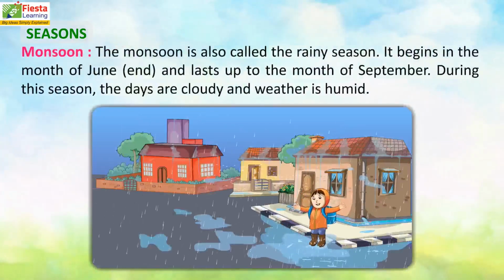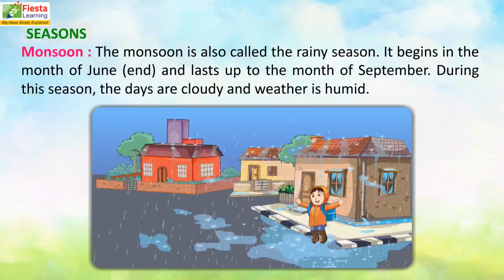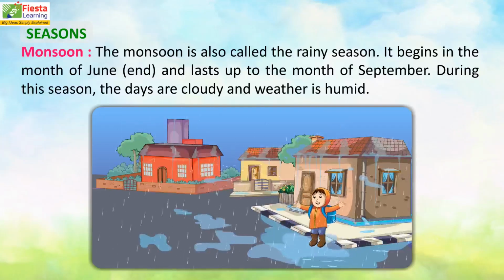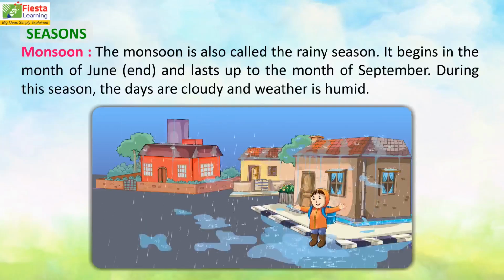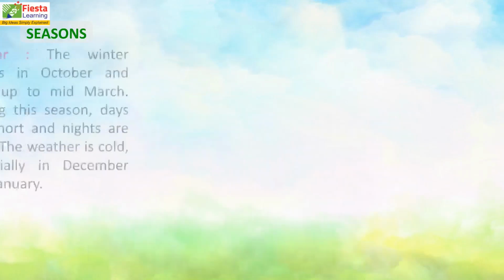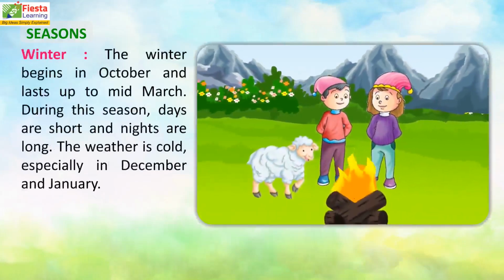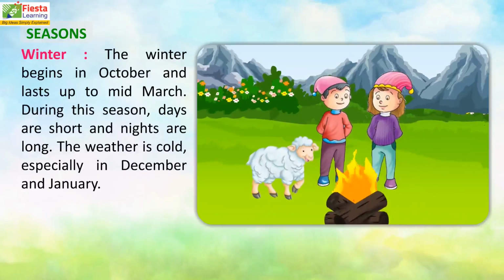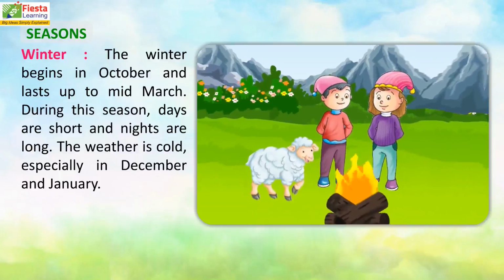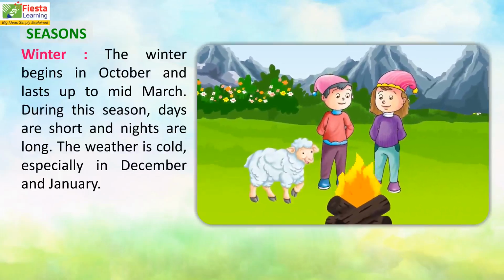Monsoon. The monsoon is also called the rainy season. It begins in the month of June and lasts up to the month of September. During this season, the days are cloudy and weather is humid. Winter. The winter begins in October and lasts up to mid-March. During this season, days are short and nights are long. The weather is cold, especially in December and January.